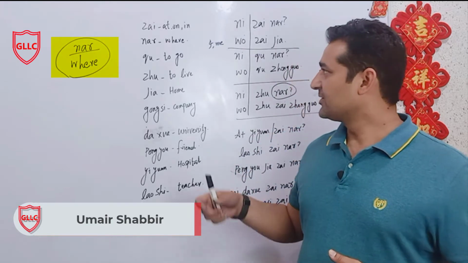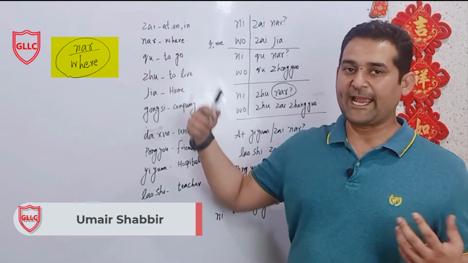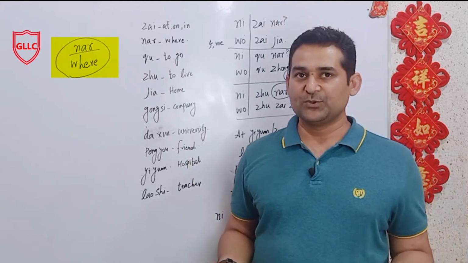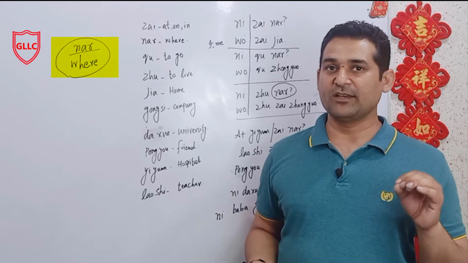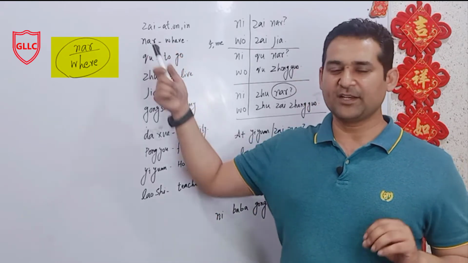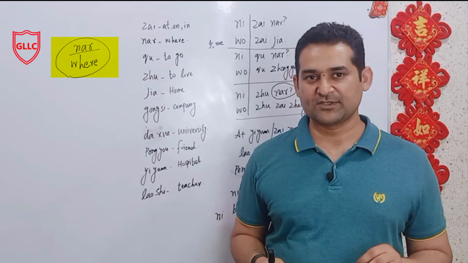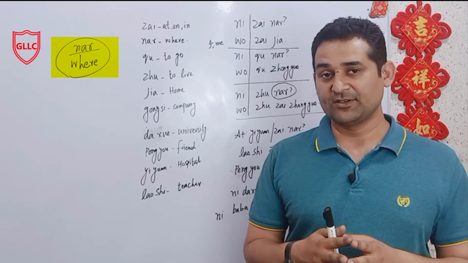Okay, we are going to start with 在, which means at, on, in. We can use it to say where you are, like at which place you are, at, on, in. Maybe you are in the office, or I am at home, so you can use this 在, and it is very commonly used in the Chinese language. We will discuss this 在 in brief detail later on, but now we are going to go on.